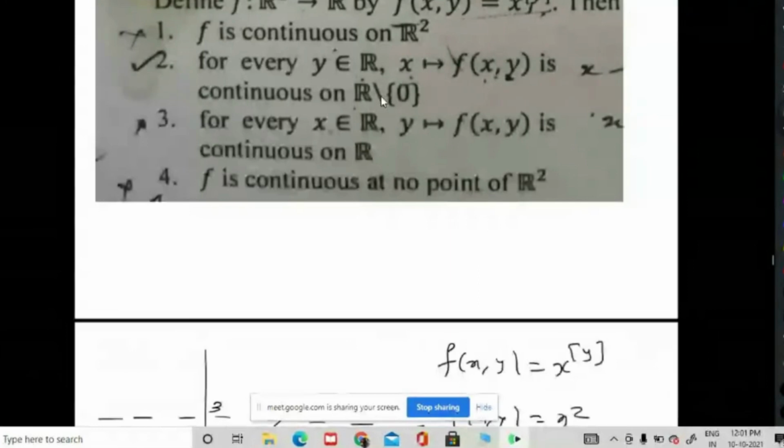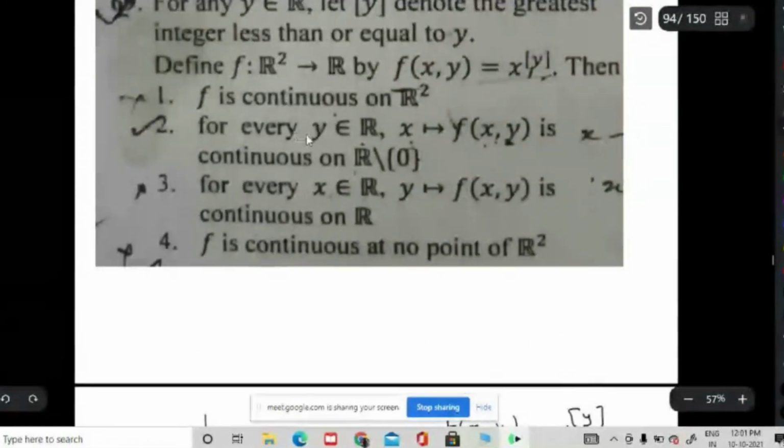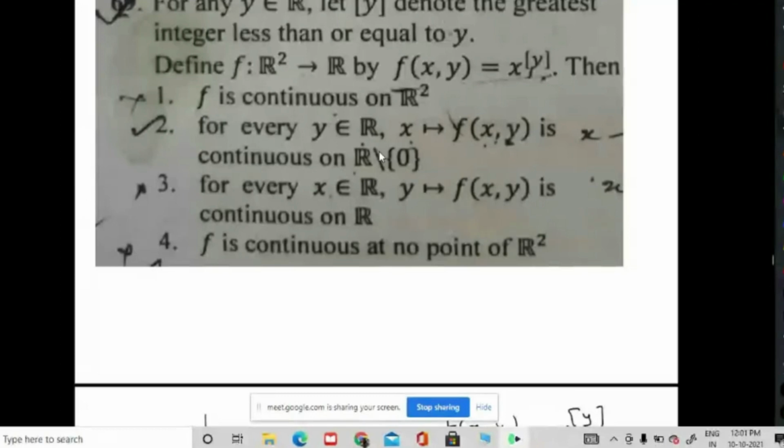Is that clear? So you fix each y and look at these functions. The only possibility is that y can be a negative integer. Then x will come below, it will be something like a fraction. In that case again it is continuous because we are talking about the domain R minus 0, not the entire R. That is the thing you have to point out there.